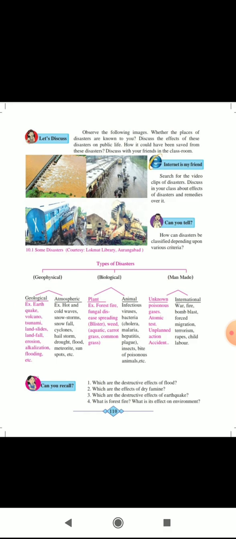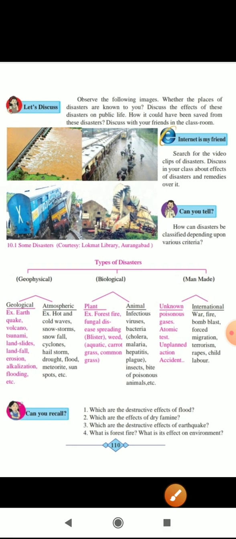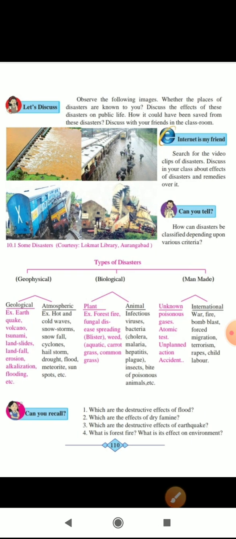Here they have given some pictures of disasters. Observe the following images whether the places of disasters are known to you. Discuss the effects of these disasters on public life. How it could be saved from these disasters. Discuss with your friend in classroom.